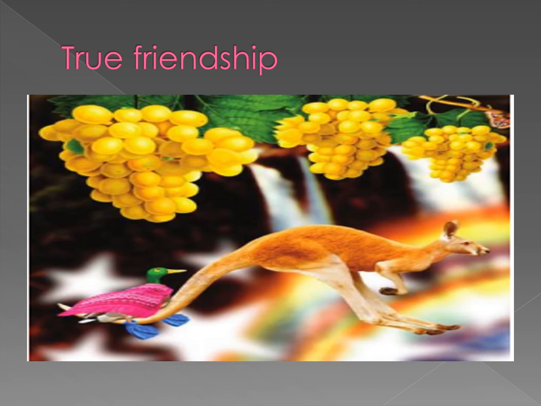And also, as a true friend, it boldly said that the problems can be faced by the kangaroo while carrying. So, children, true friendship always shares the feelings of each other. In this poem, the poet focused on the true friendship of the duck and kangaroo. Let us be honest and truthful to our friends. Thank you, children.